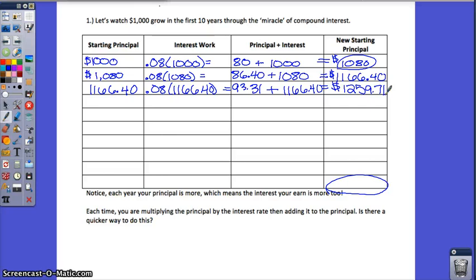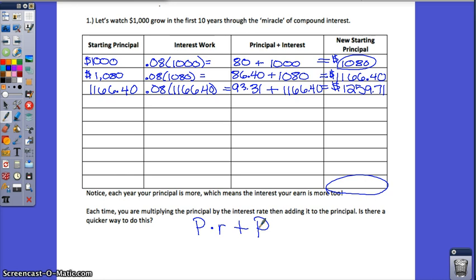Before we get into part 2, which is the compound interest formula, this just shows you how the money grows over 10 years. So you could see from completing this table, your end value was more than $2,000. Your money has already doubled within the first 10 years, which is pretty cool. Each time, though, you are multiplying the principal by the interest rate and then adding it to the principal. So you're taking the principal, you're multiplying it by the interest rate, and then you're also adding it to the original principal, right? You might recognize that you could do this quicker.